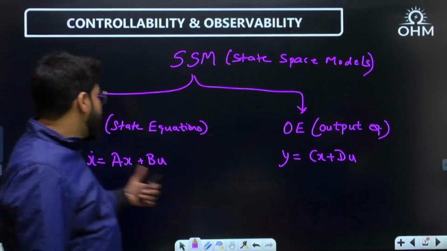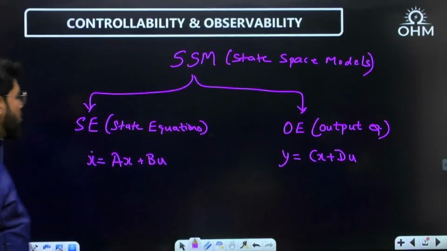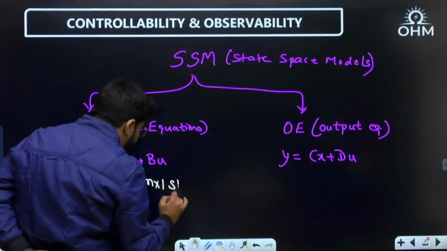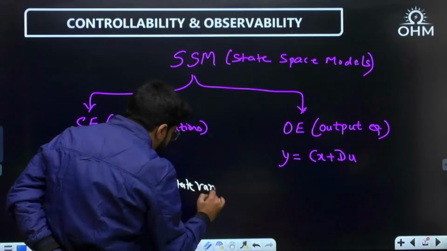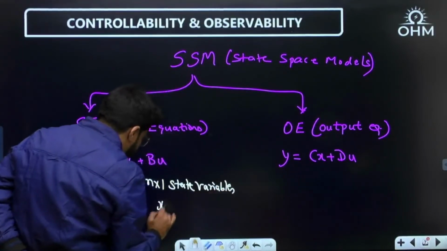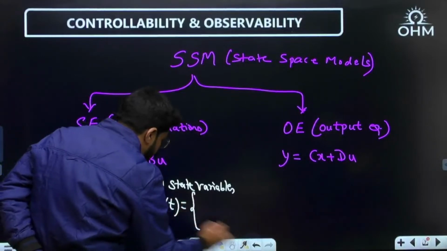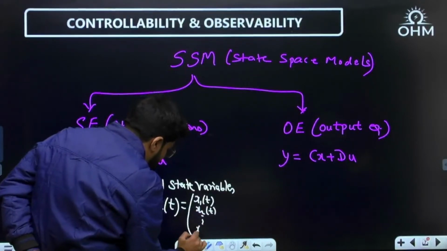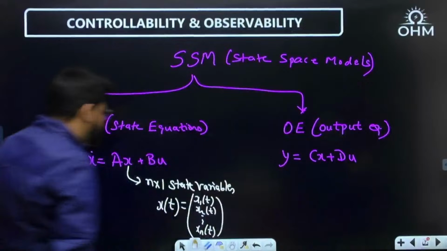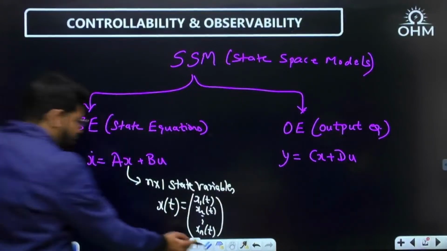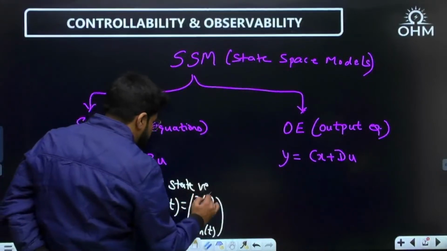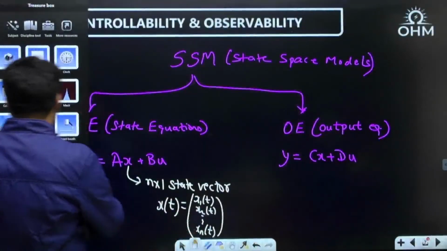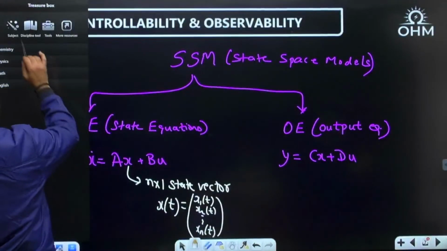For MIMO, u becomes the input vector and y becomes the output vector. x is the state vector, the n cross 1 state vector, which contains all the state variables of the system arranged as a column vector: x1(t), x2(t), and so on up to xn(t). That is what we call the n cross 1 state vector. In a general sense, you should also have an idea about the size of the matrices.